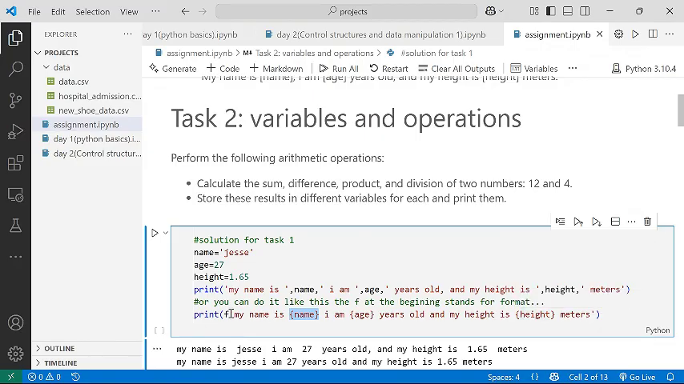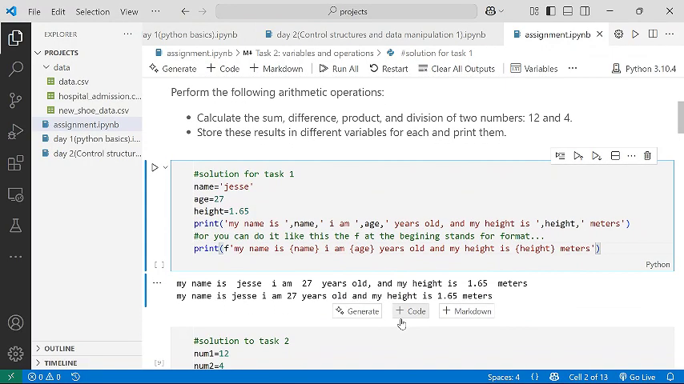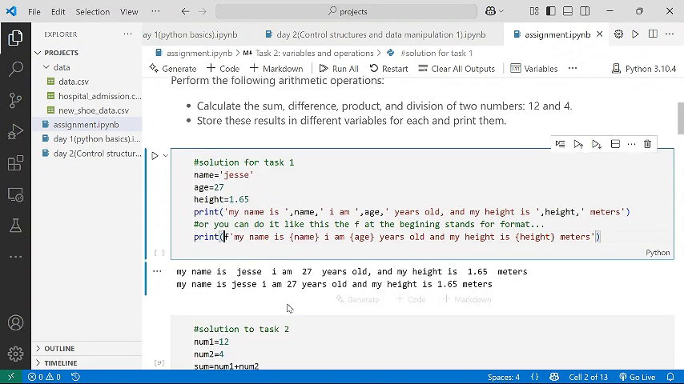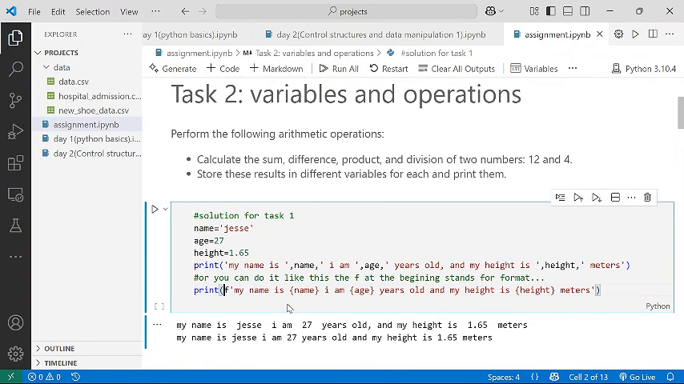And then in front of here, put F. This F stands for format. So the moment you do something like this, it will print out exactly the same thing. You can see when I ran the program, it brought out the same thing as the previous one. So that is the solution to task 1.